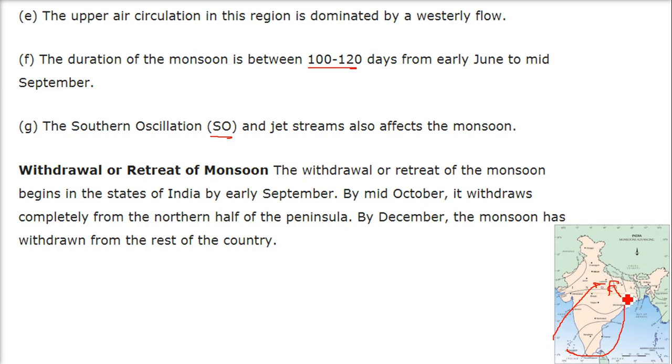So the withdrawal or retreat of the monsoon begins in the states of India by early September, and by mid-October it withdraws itself completely from the northern half of the peninsula. And by December, the monsoon has already withdrawn itself from the rest of the country.